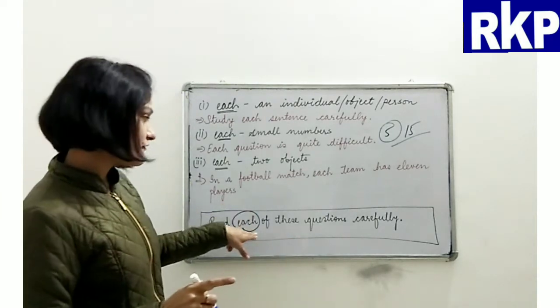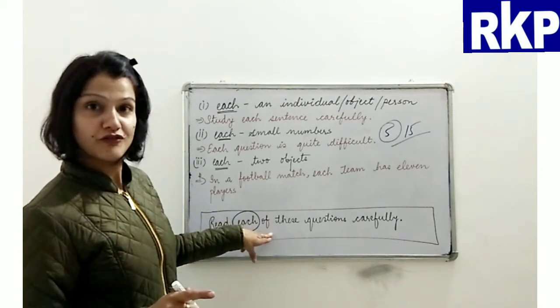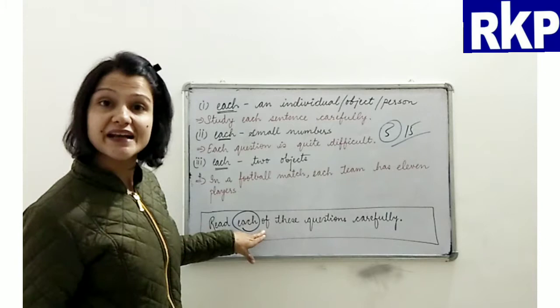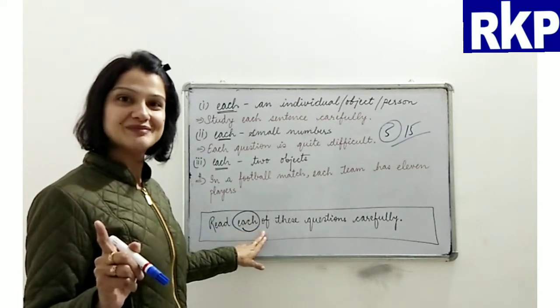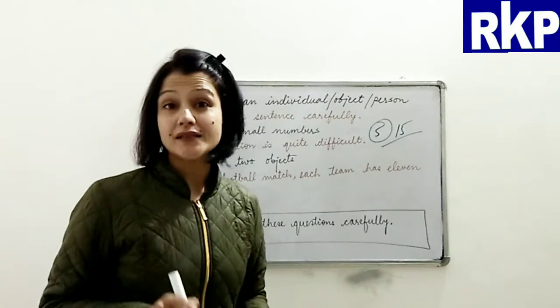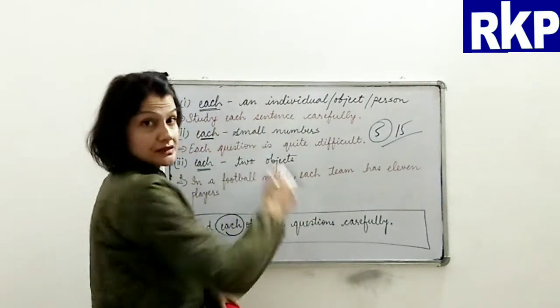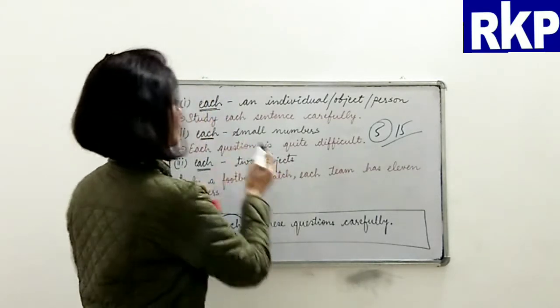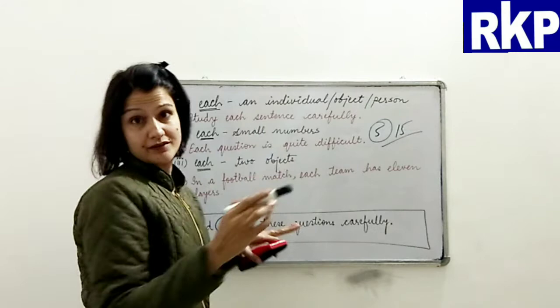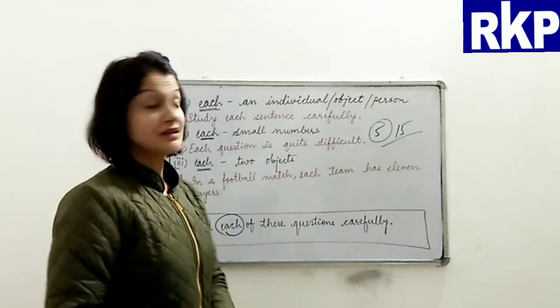Alright, so here if we see, each is followed by of, right? So it is not an adjective, rather it is a pronoun. And we can notice one more thing here, that each, the determiner, is used with a singular countable noun.